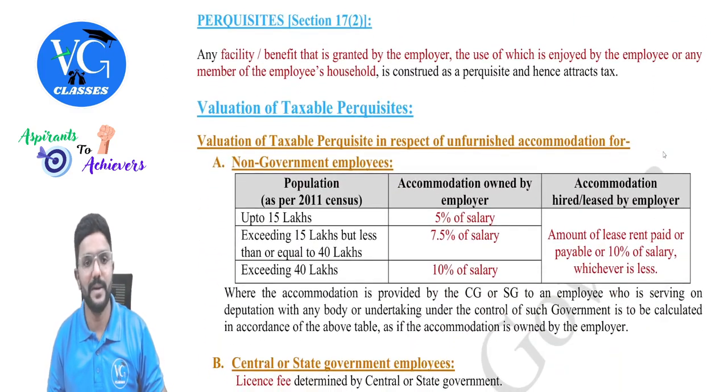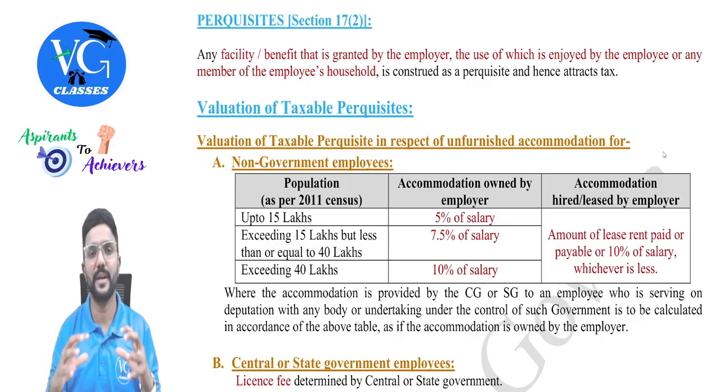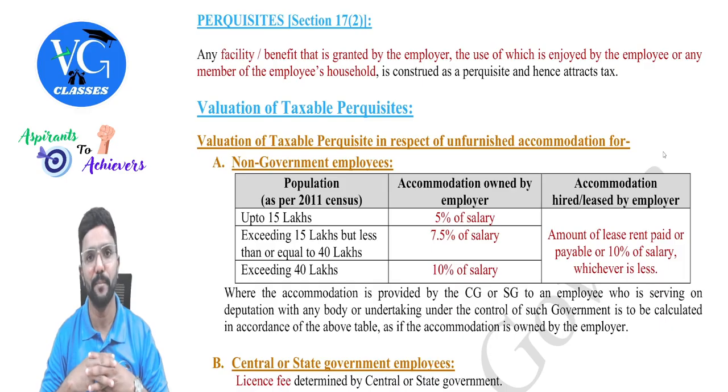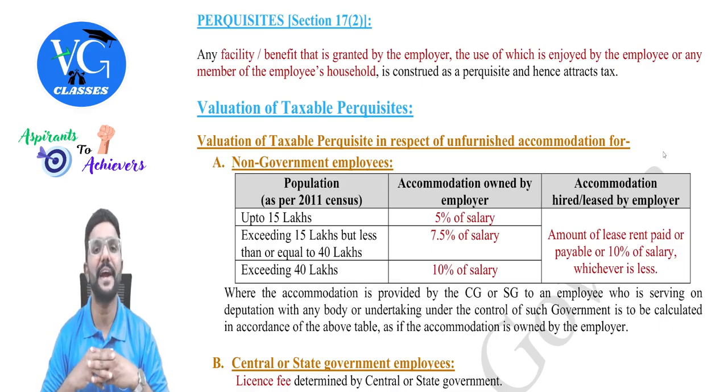Yes, sir. So now let us move to the perquisites. We are completely done with allowances, and before perquisites, we have learned who is a specified employee, because few of the perquisites are taxable only in the hands of specified employees, guys. Okay. Now, sir, what is perquisites? As I already mentioned, I will explain it again, guys.